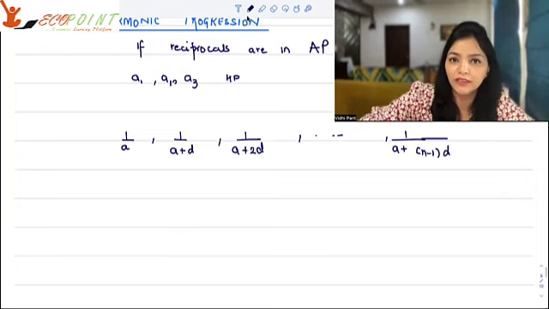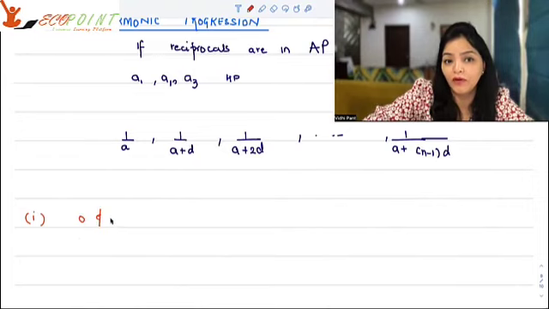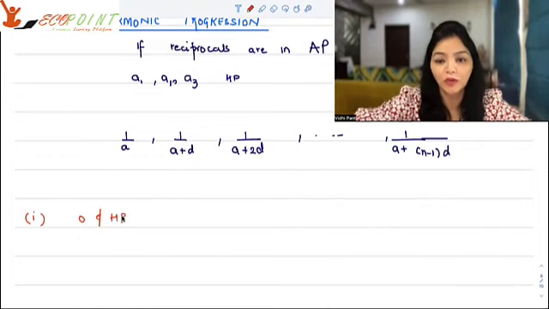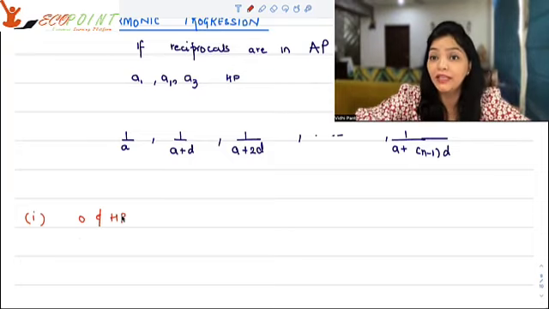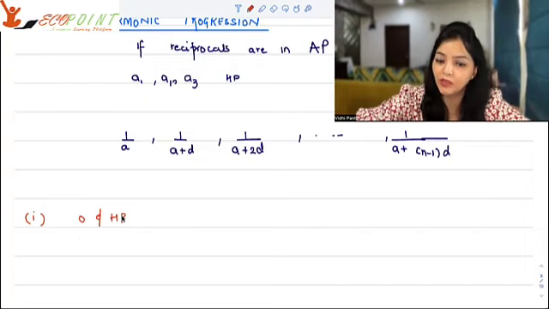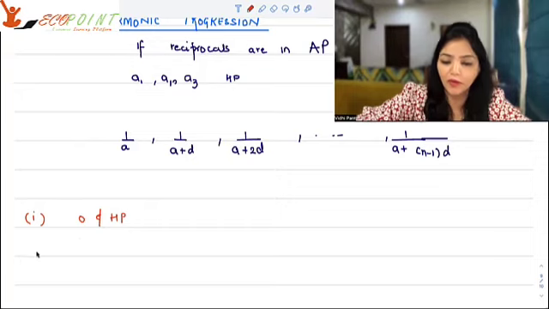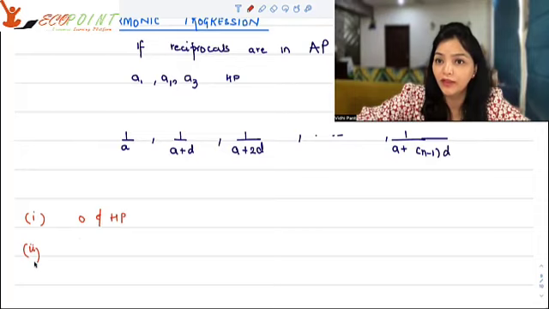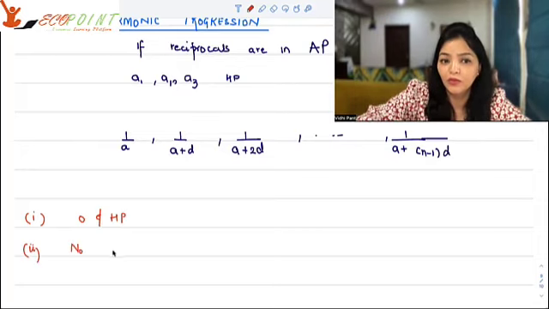And apart from that, certain things that you should note down. Number 1, 0 cannot be a term of a harmonic progression, because 1 upon 0 would mean infinity. That cannot be in arithmetic progression, it's not a finite number. So that is why 0 cannot be a part of a harmonic progression. Number 2, there is no general formula for finding the sum. You can always use arithmetic progression to figure it out.